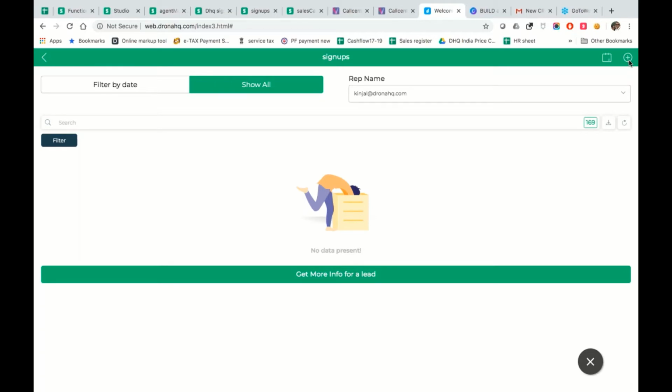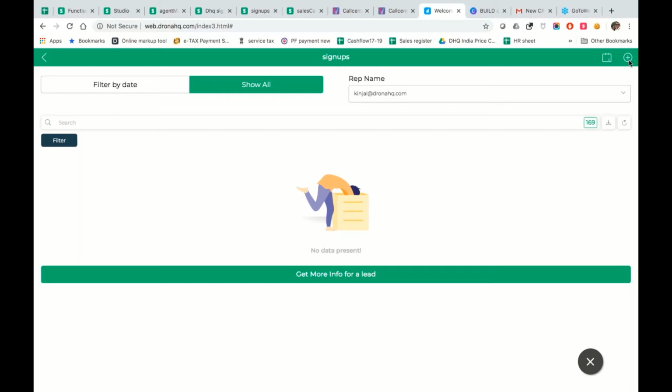Third, we're going to show you how, once somebody signs up, it goes into the database. Fourth, for a good CRM you need a few background threads to work, something called lead enrichment, that is, going and getting more data about the person or the company which is signing up.